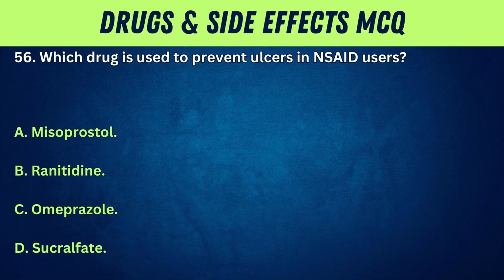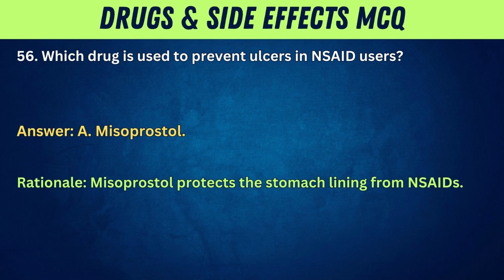56. Which drug is used to prevent ulcers in NSAID users? A. Misoprostol. B. Ranitidine. C. Omeprazole. D. Sucralfate. Answer: A. Misoprostol. Rationale: Misoprostol protects the stomach lining from NSAIDs.